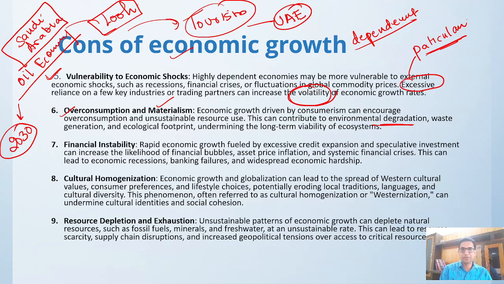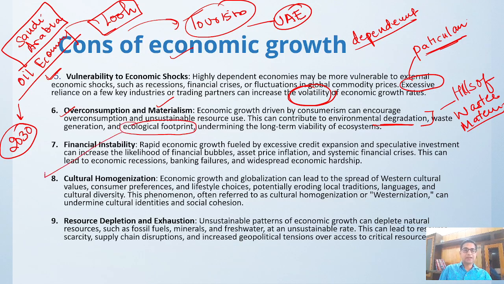So overconsumption, materialism: you should have the fridge, you should have the AC, you should have all these things, so it shows your wealth and everything. So economic growth creates materialism, and your environmental degradation will happen, with lots of waste generation. You can see the hills of waste material near Ghaziabad in Delhi. Waste materials, polythene, all these things, we have a huge ecological footprint.